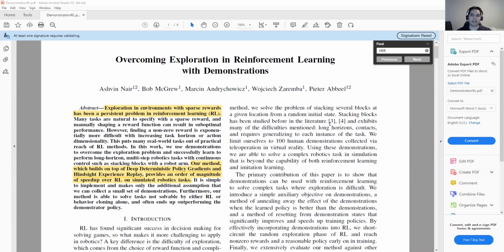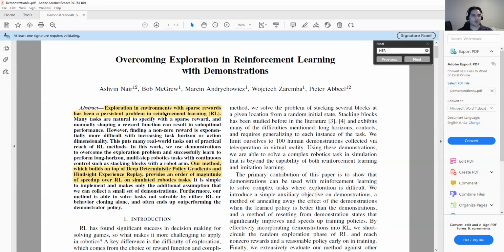And another thing is that sometimes in some tasks we know that when we are in one state, what is the best action to take. So we can create a data set as a demonstration. Let's see some of the sentences in the paper. At the end, I will implement a torch version of the paper.